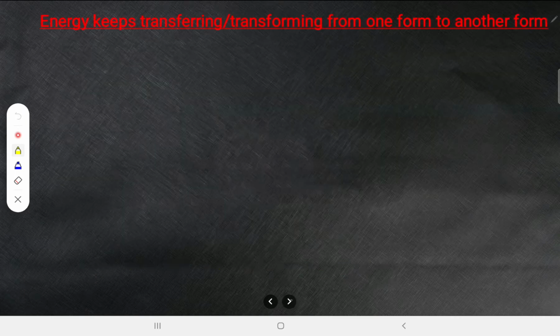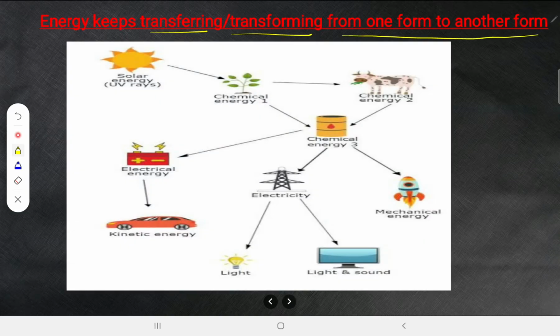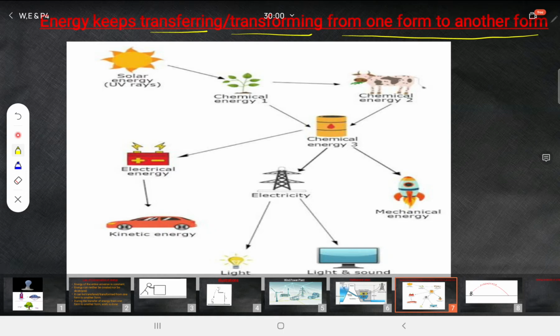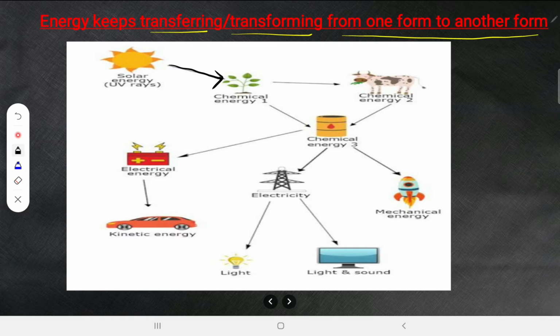Alright, moving forward. Now energy keeps transferring or transforming from one form to another form. There are so many examples given here. You can have a look at these examples. Now solar energy is there, no? Look at this solar energy. Now this is a primary source of energy. In the previous classes also I told you solar energy is a primary source of energy. The plants will get that and convert it into carbohydrate, through the process called photosynthesis. You must be having an idea about photosynthesis. So it is converted into chemical energy.